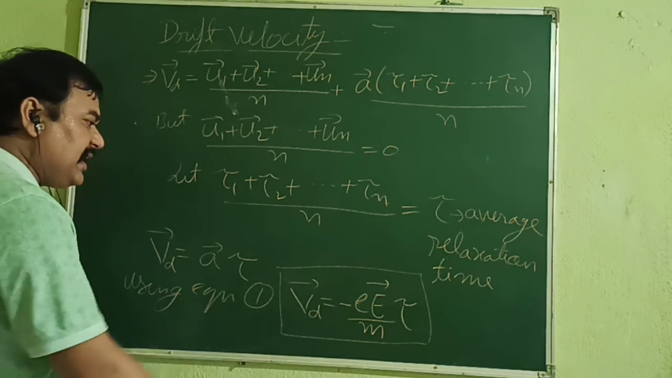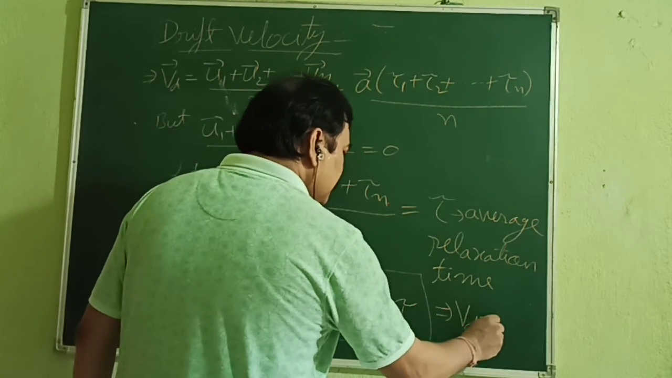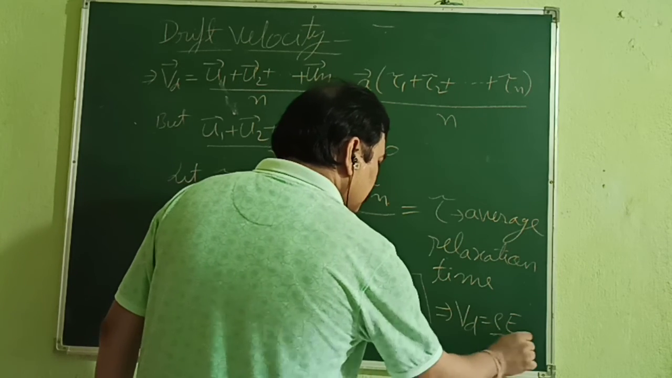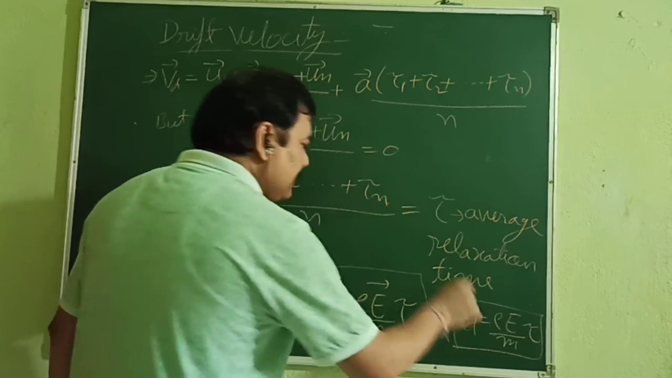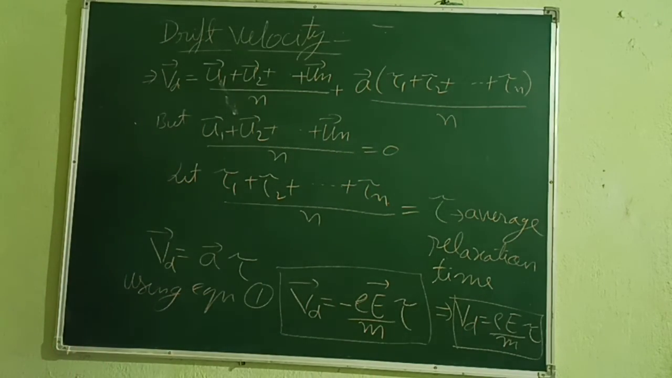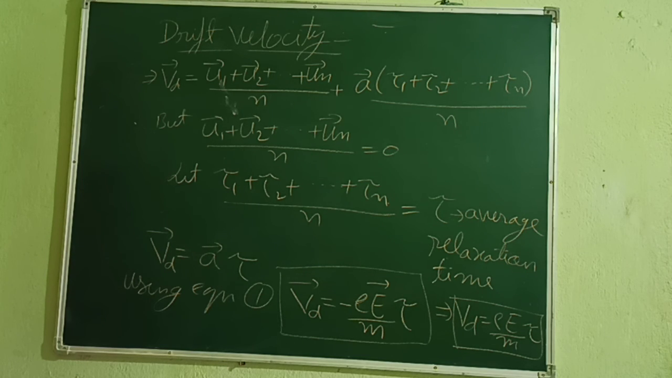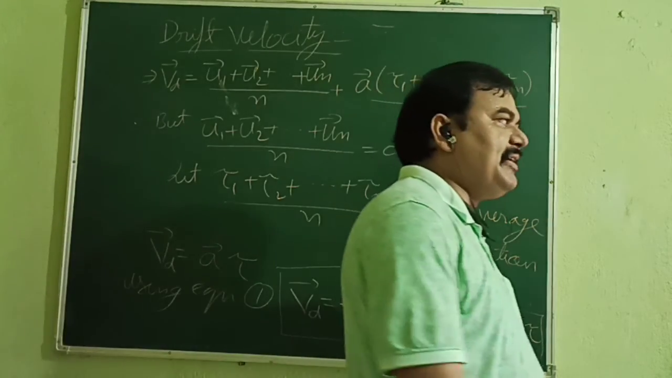Or if you want to write it in scalar form, then you can simply write Vd is equal to E by m into tau. We don't have to write the negative sign when we are not writing the vector form. So this was for the drift velocity with which electrons actually move in the conductor, which causes the flow of current.